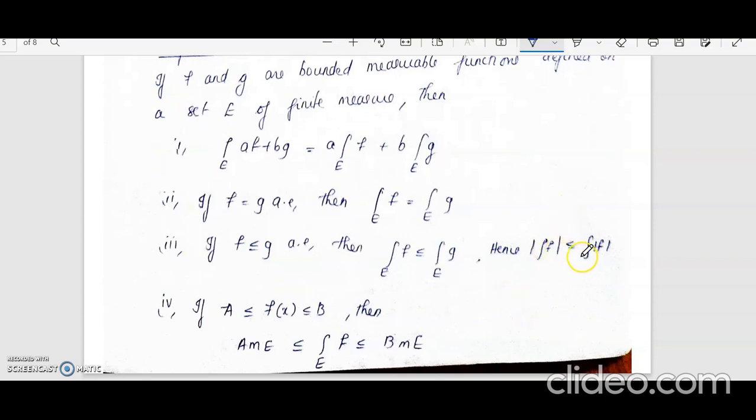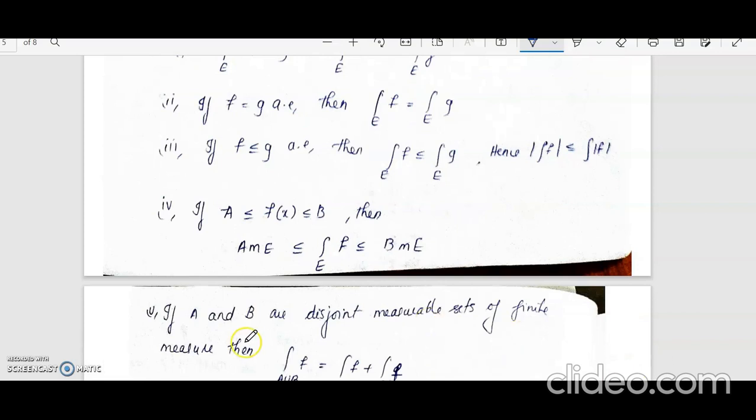And the modulus of the integral of f will be less than or equal to the integral of mod f. And if we have a less than or equal to f less than or equal to b, then a times the measure of E will be less than or equal to the integral of f, which will be less than or equal to b times the measure of E. And if A and B are disjoint measurable sets, then the integral over A union B of f will be equal to the integral over A of f plus the integral over B of f.